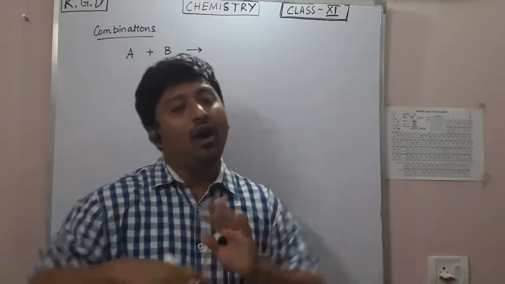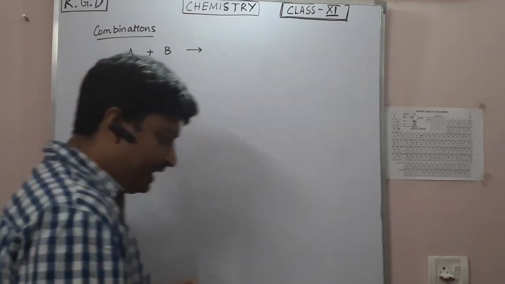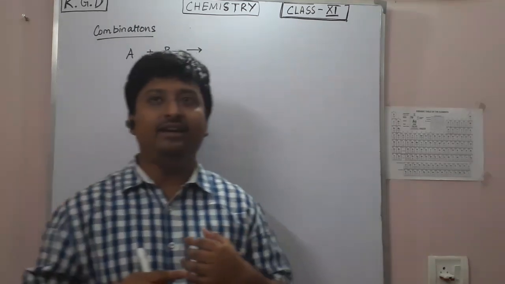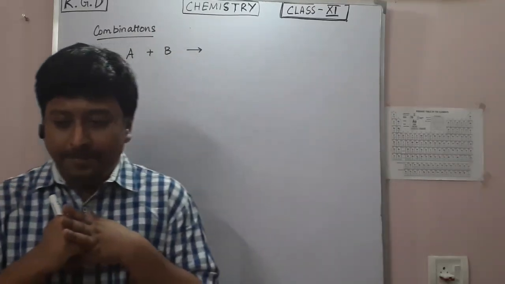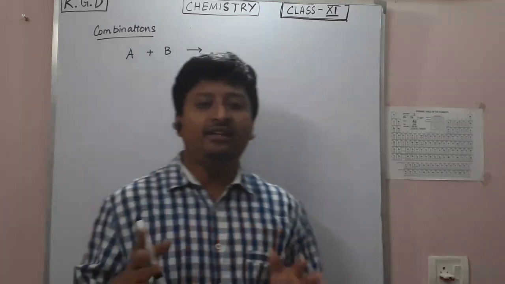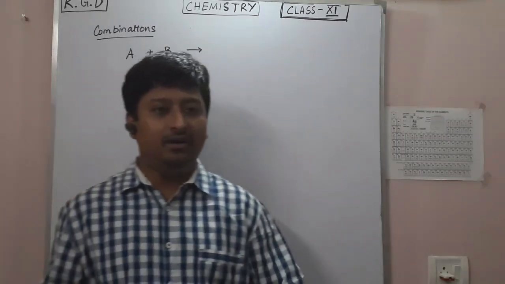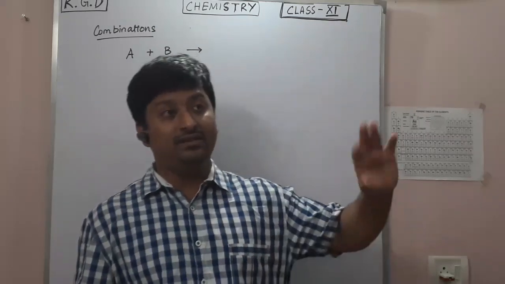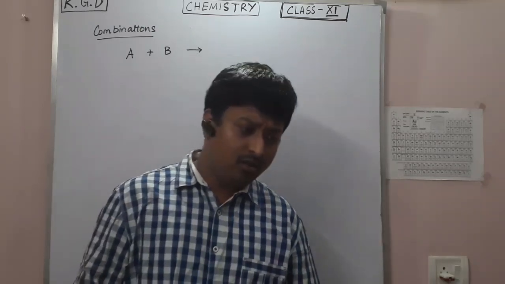Now, how did this combination rule come? What did people do at that time? I'm talking about, let's say, the 1700s or 1600s. At that time, the chemists particularly didn't have anything. They might have had some burner and some chemicals. They didn't know their formulas also. They just didn't know this is the combination, these elements are present in that chemical.